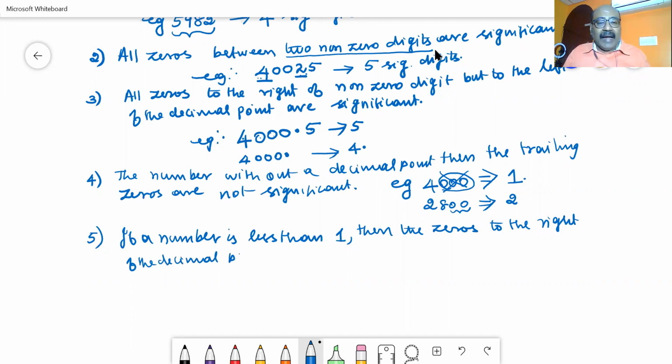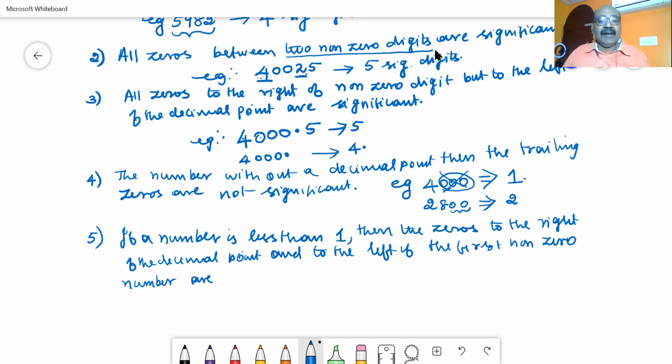and to the left of the first non-zero number. The zeros to the right of the decimal point and to the left of the first non-zero number are not significant. Hope you have understood this. What do you mean by this?